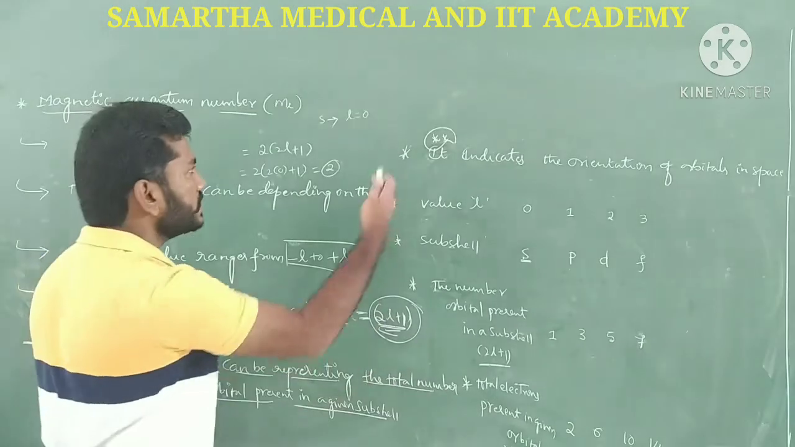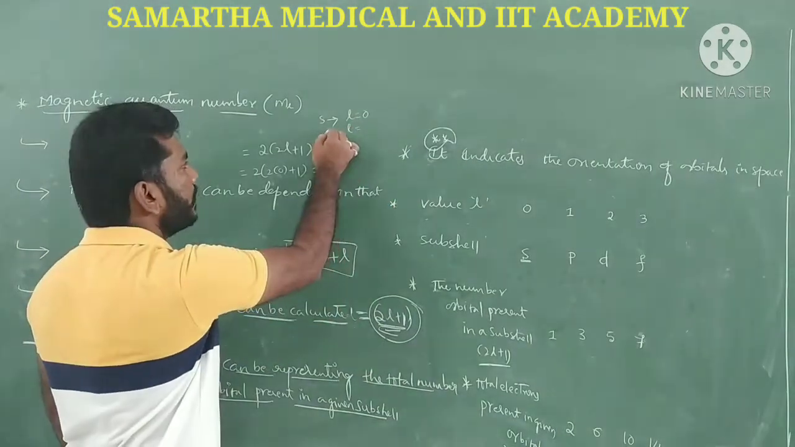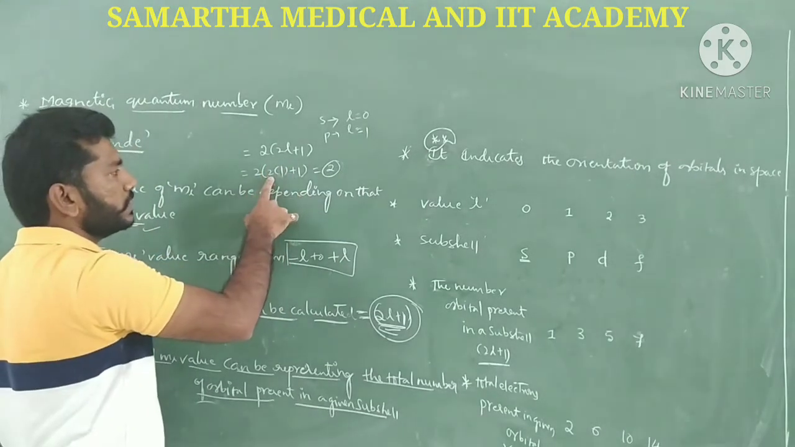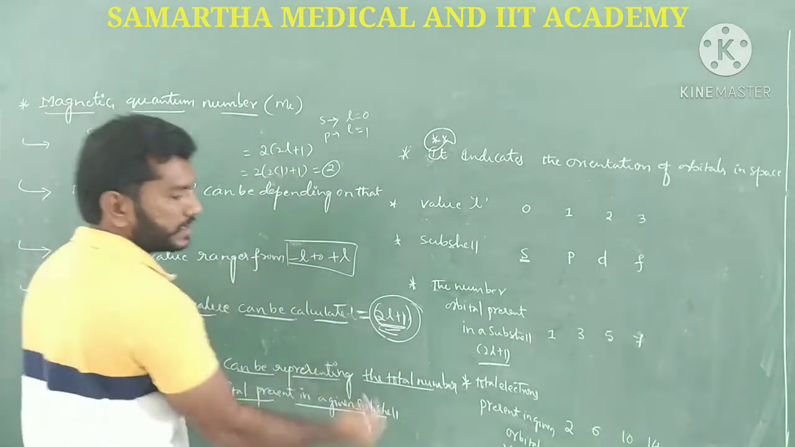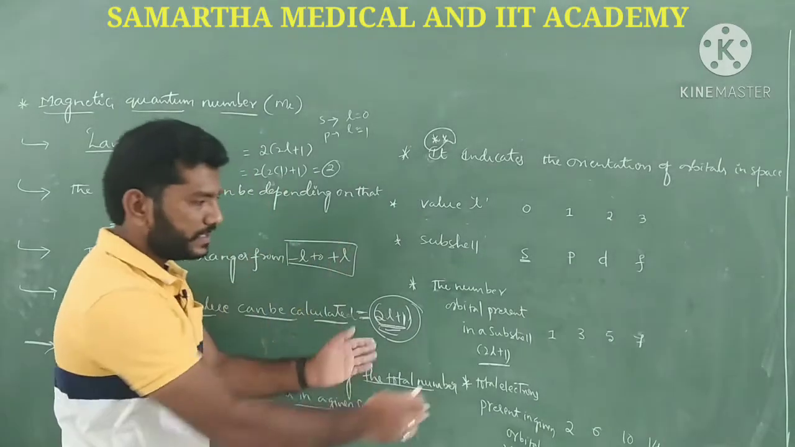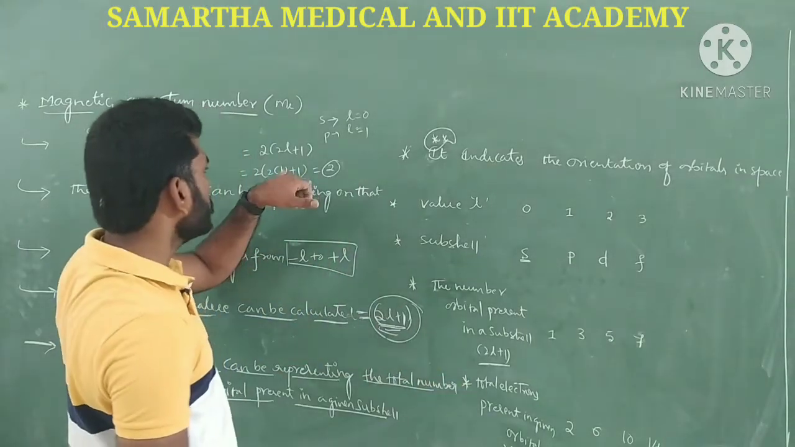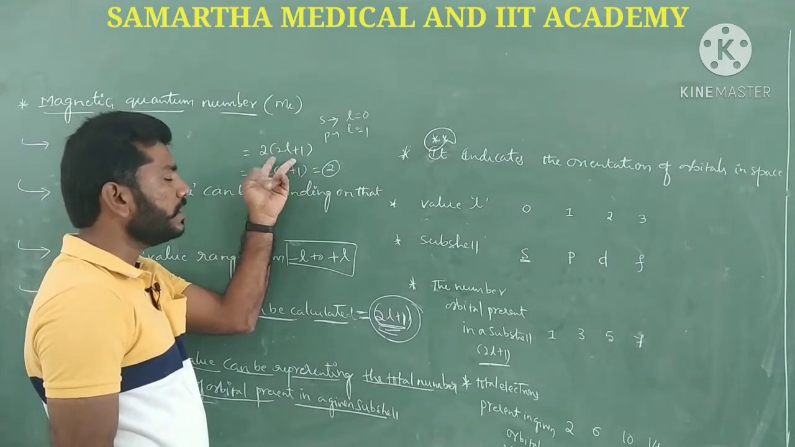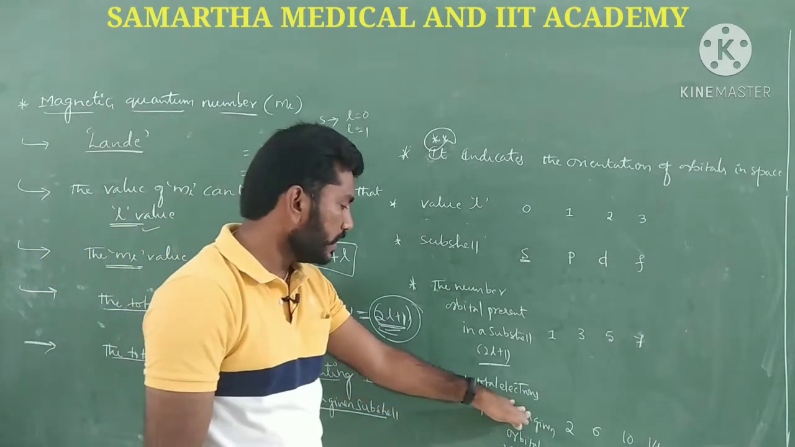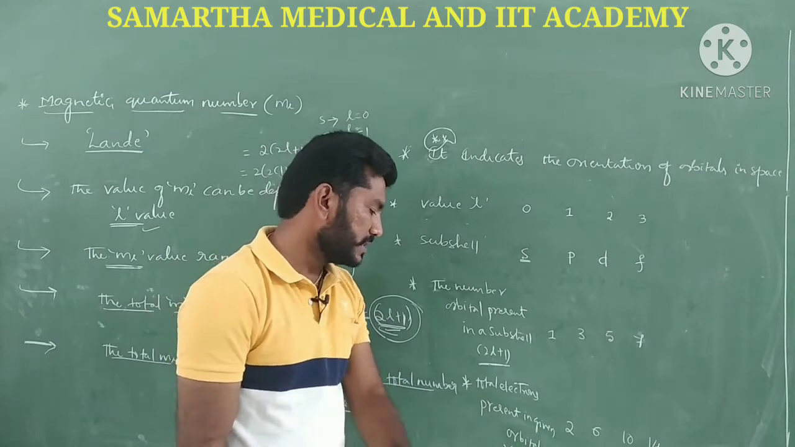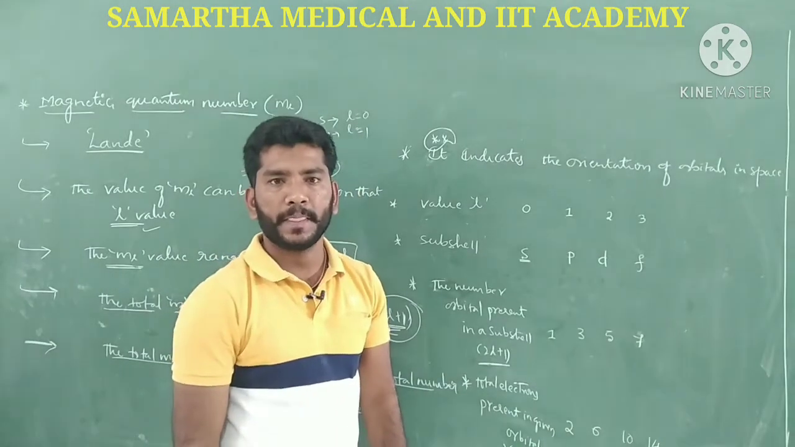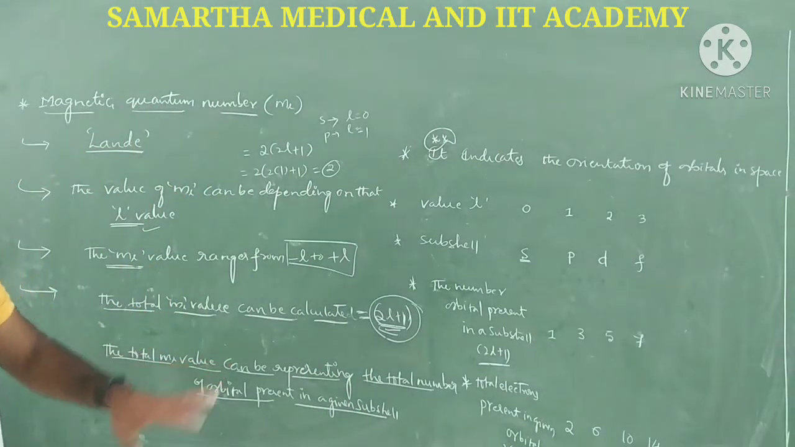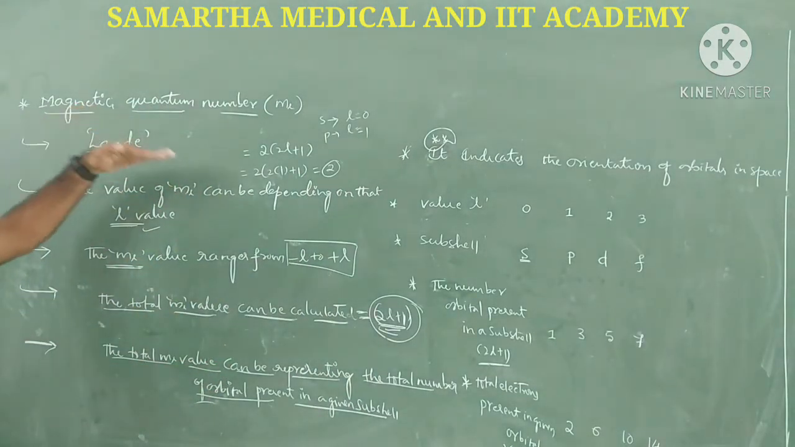So this particular term is 0, and 2 into 1, 2. That's what I write here. Just like that, for P, L value is 1. Substitute here, 2 plus 1, 3, 3 into 2, 6. That's what I write. For D, L value is 2. For F, L value is 3. Let's substitute in this formula, then you are going to get the total number of electrons present in a particular orbital. So this is complete information regarding magnetic quantum number.